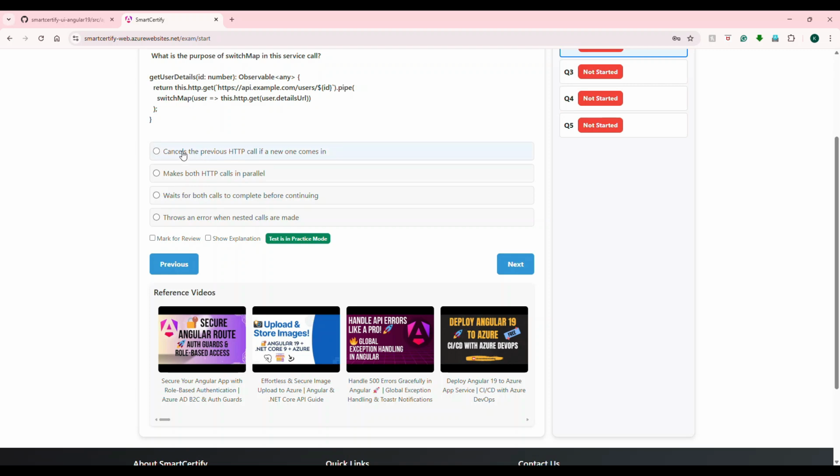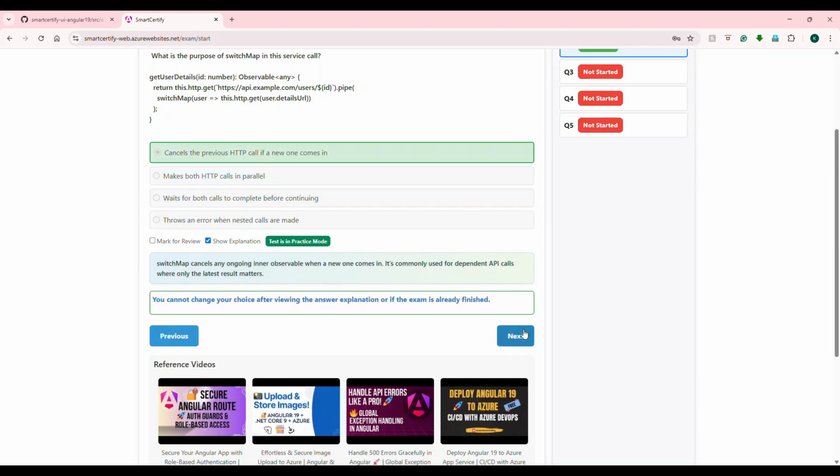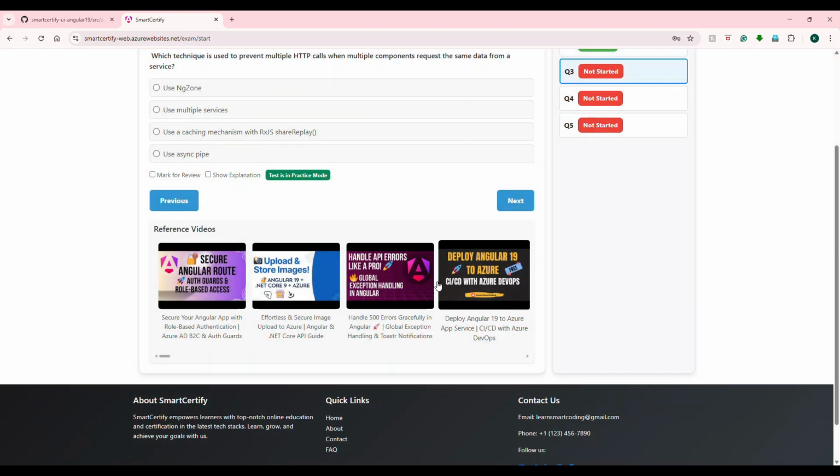Let's try to understand this. So switch map is used to cancel the previous calls. Let's say the user keeps typing. Every keystroke you are invoking a call. We don't want it to find the result for all of them. We always want to find the result for the latest one, right? So what happens is, if you use this, it cancels the previous HTTP call if a new one is coming in. Let's see. See, this is the answer. Okay, so you should know what the switch map does, whether it is configured inside the service or the one where you're subscribing to it. You can do it both ways. All right, so let's go to the next one.